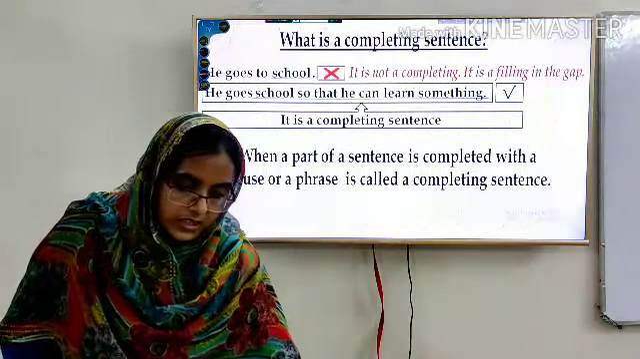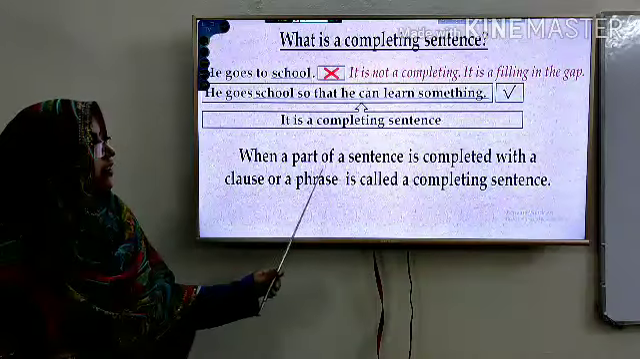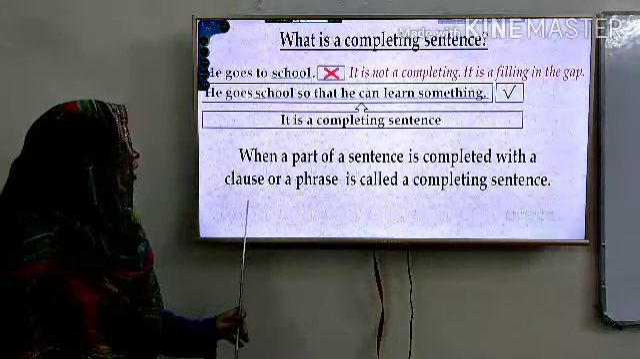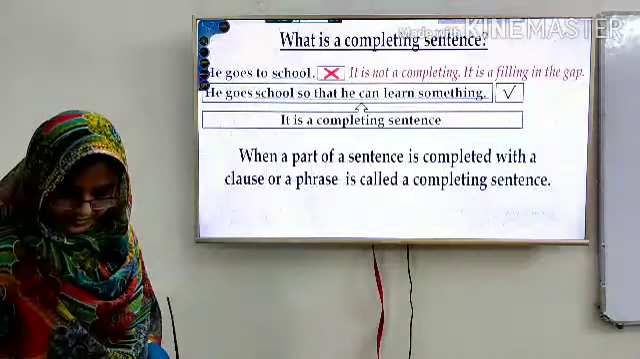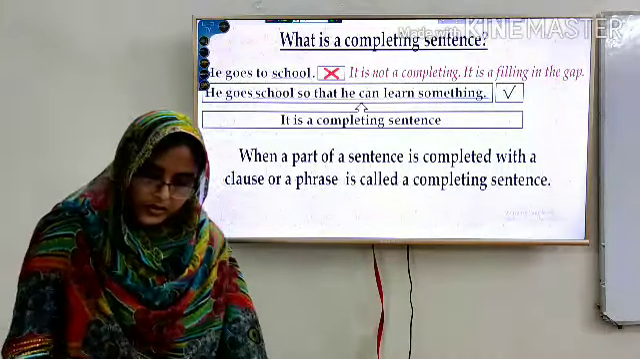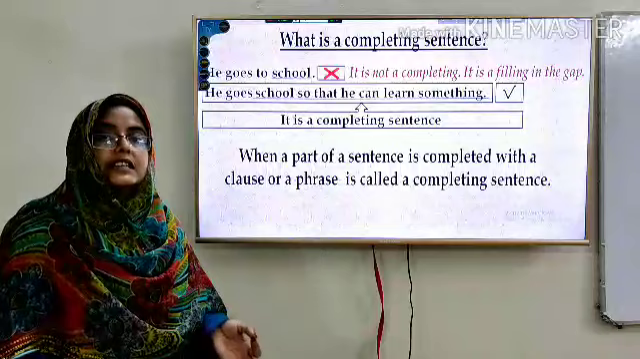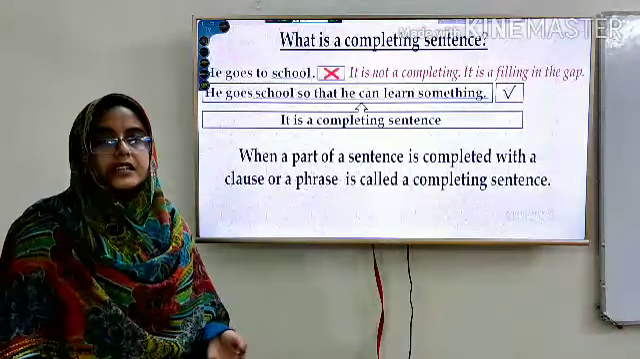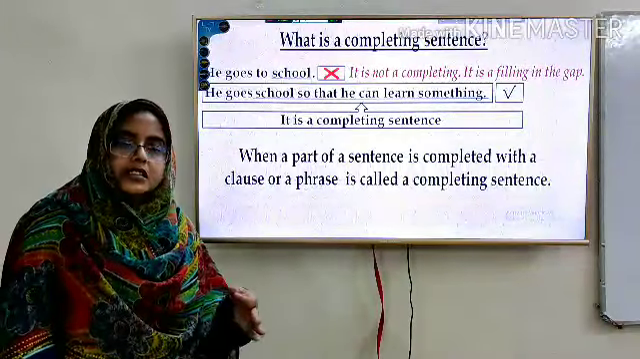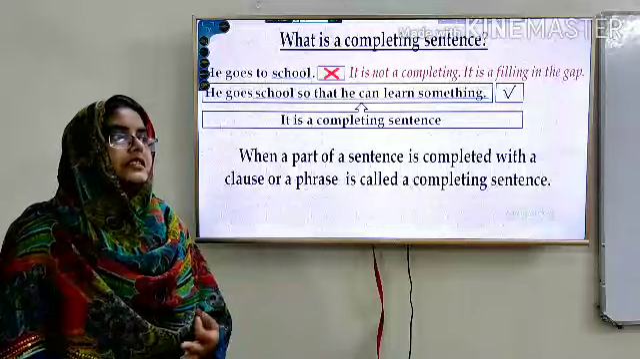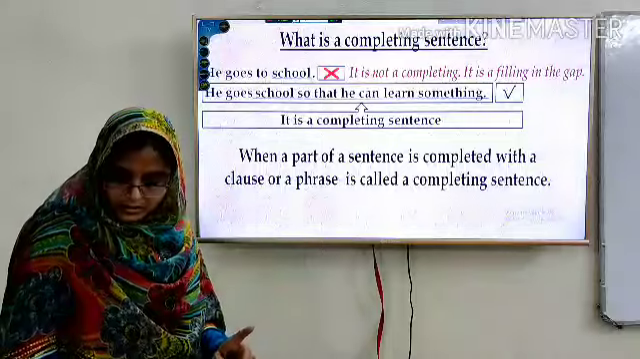So what we see here is the definition of completing sentence. When a part of a sentence is completed with a clause or a phrase, it is called a completing sentence. Is it clear to you? If we complete the sentence with one word, grammatically that is not a complete sentence, it is gap filling. And if the task is such that we have to complete the sentence, then we have to use a phrase or a clause.